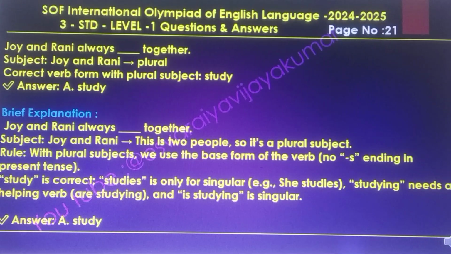With plural subjects, we use the base form of the verb, so there is no S ending in the present tense. Study is correct, and studies is only for singular, for example, she studies. Studying needs a helping verb, like is studying, which is singular. So the final answer is A, study.